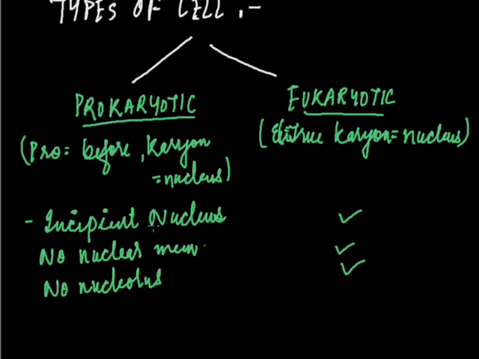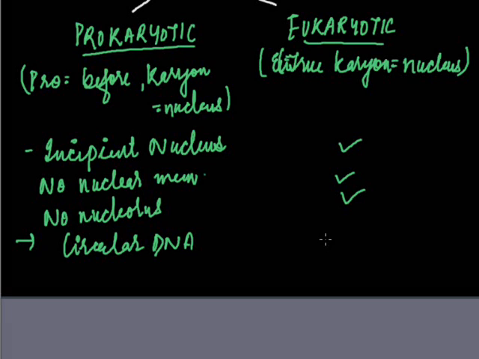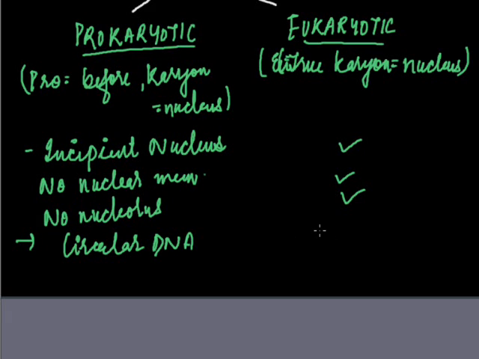In eukaryotic, there is a well-developed nucleus with a nuclear membrane that is also a double membrane, which you will study later when I take up the nucleus in detail, and it has a nucleolus also. Coming to the DNA, it's circular DNA in prokaryotes, but in eukaryotes there is a linear DNA. In the next class, we will deal with the other differences between the prokaryotes and the eukaryotes.